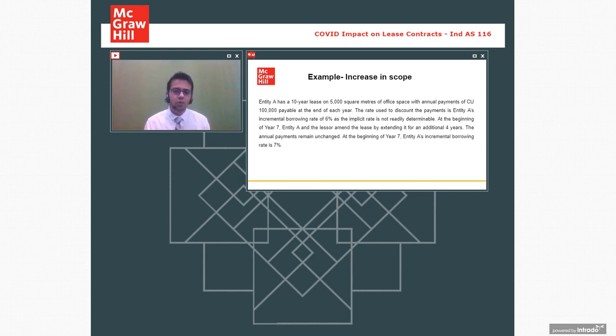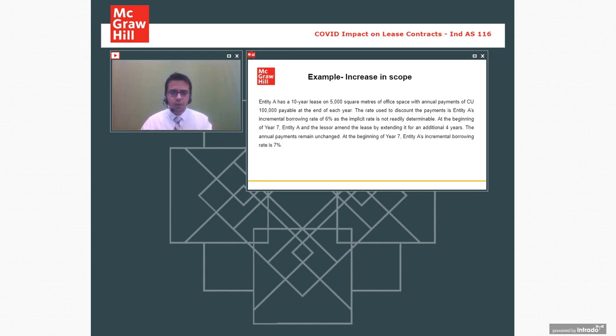We have increased the scope by additional 4 years. So earlier the contract was for 10 years. Now you have increased the scope of the contract by adding another 4 years, extending it by a further 4 years. Now this was done in the beginning of year 7. Let's see first what happened initially, then we will see what happens in the beginning of the 7th year. I'll tell you how the accounting aspect is dealt with over here.